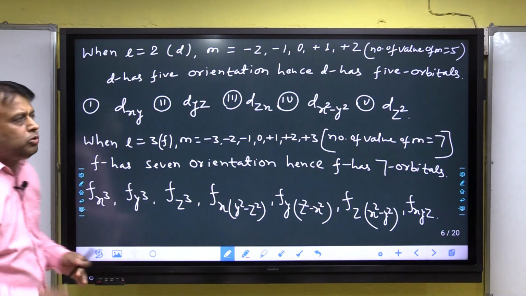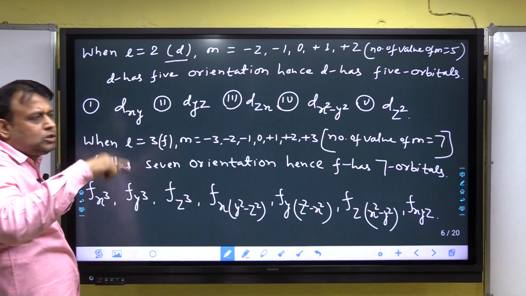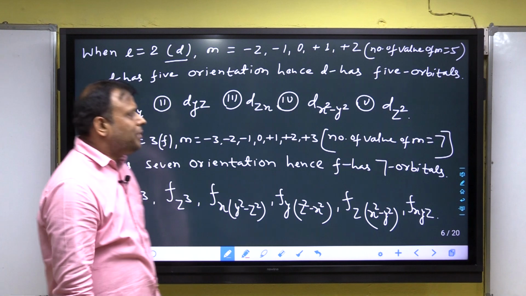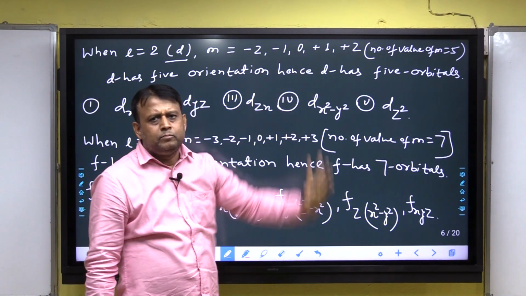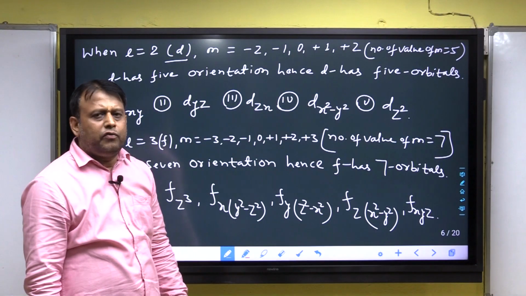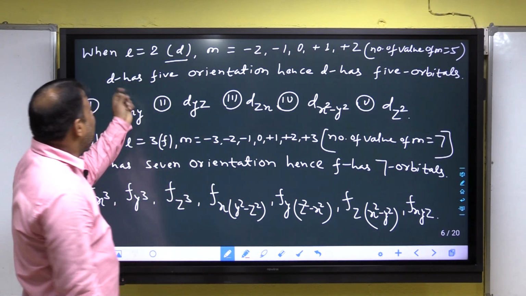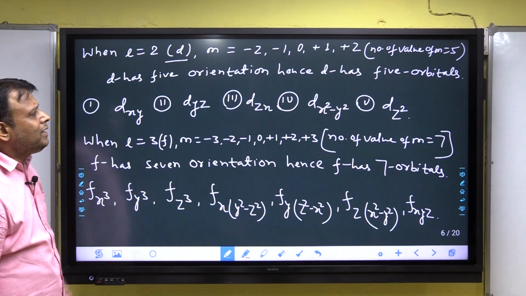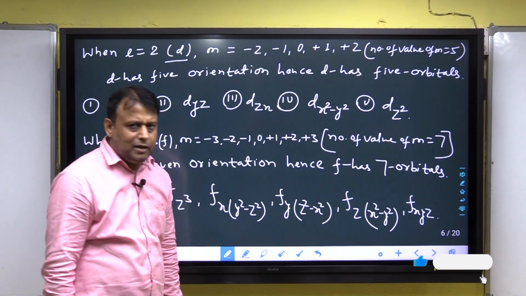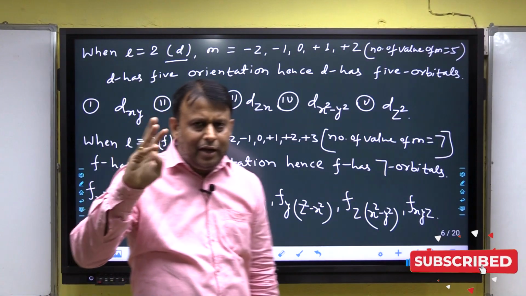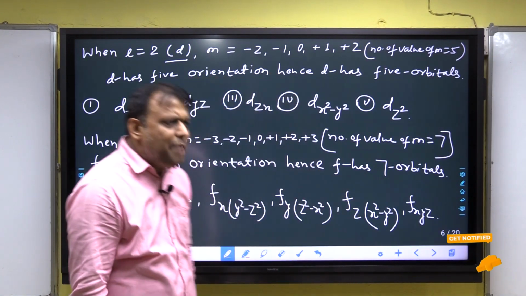When L is equal to 2, L is 2 for the d suborbit, M equals minus 2, minus 1, 0, plus 1, plus 2. The number of values of M: 1, 2, 3, 4, 5. The number of values of M is equal to 5, and hence the double dumbbell shape, double dumbbell, d has 5 orientations, hence d has 5 orbitals. Listen, s has 1 orbital, p has 3 orbitals, and d has 5 orbitals.